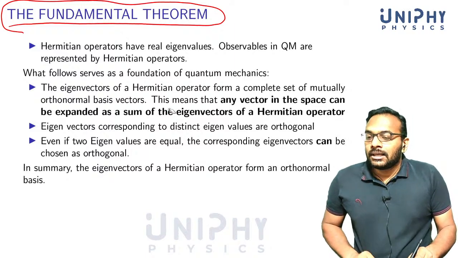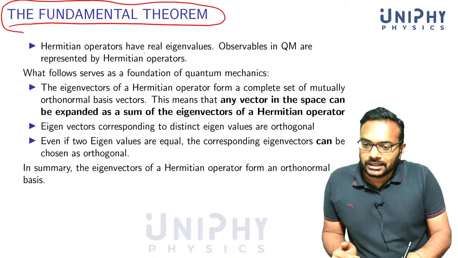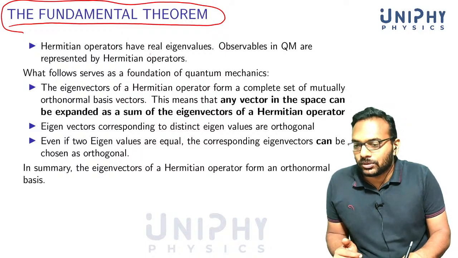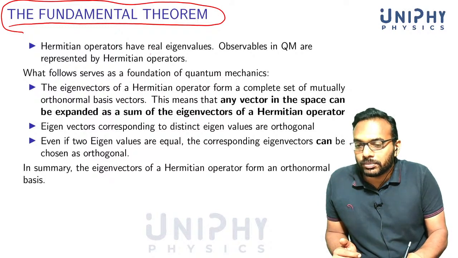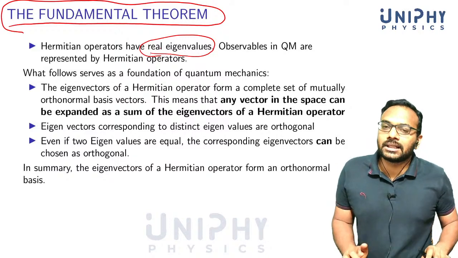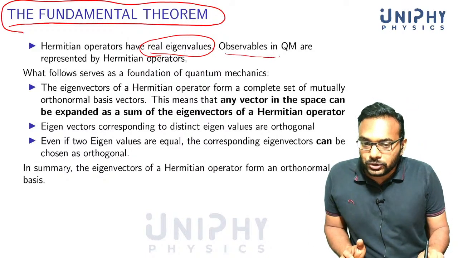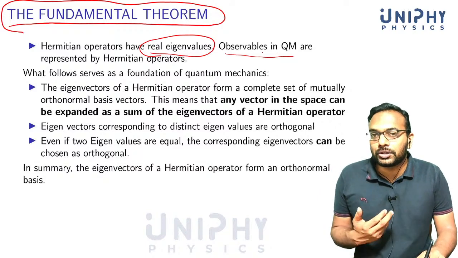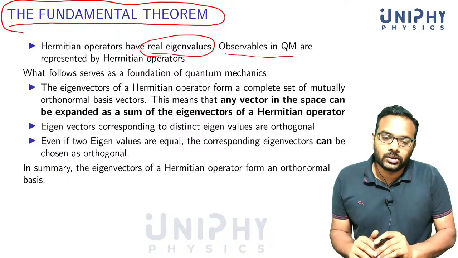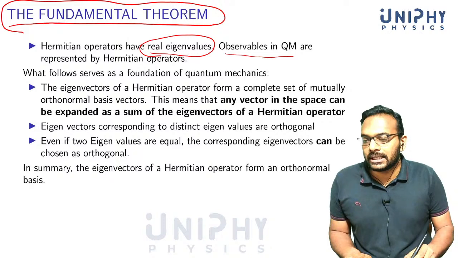So we have already noticed that Hermitian operators have a very important place in quantum mechanics. We have already seen that the eigenvalues of a Hermitian operator are always real, and for this reason we choose only Hermitian operators to represent observables in quantum mechanics.